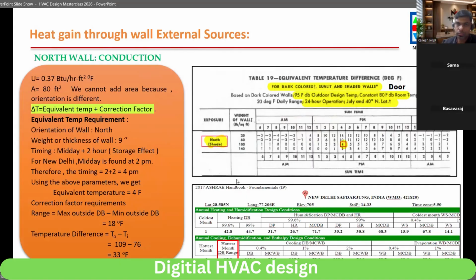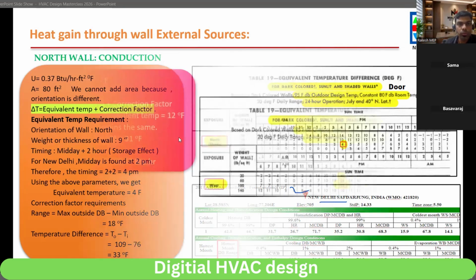We can find the range for different cities from the table, and I also showed you how to find it online. You can find it both ways.